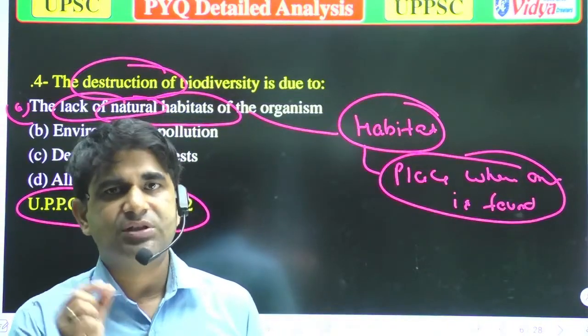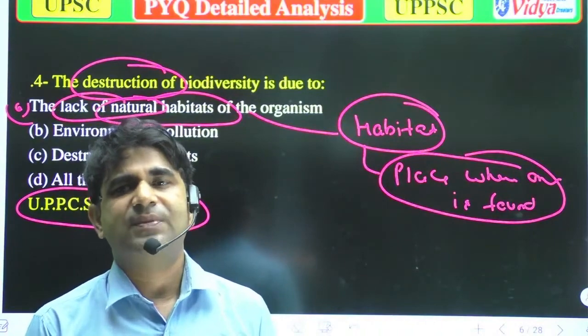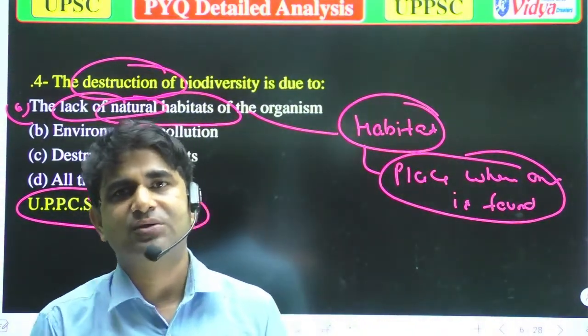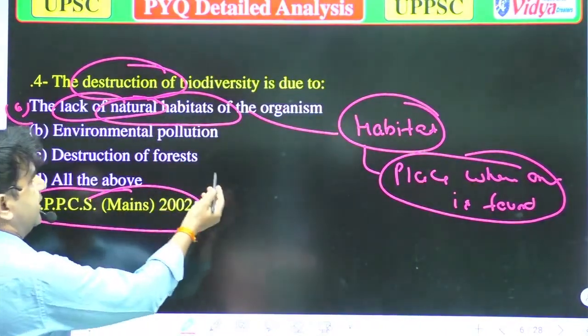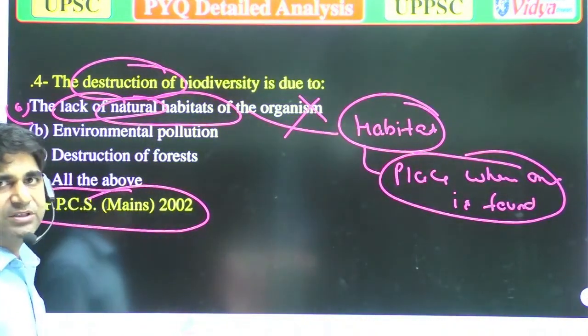So due to this, we can say that every organism has its specific habitat according to its body structure, according to its gene. So when there is a lack of natural habitats, diversity will decrease.